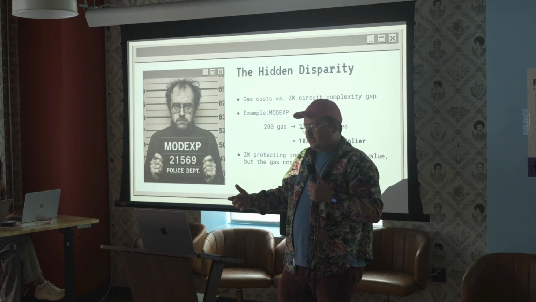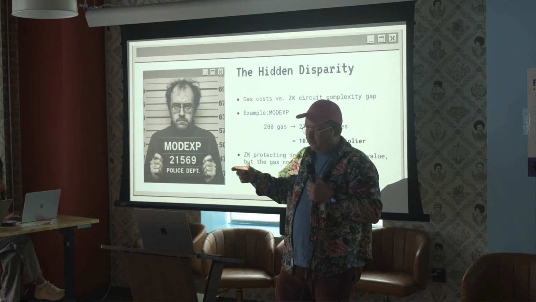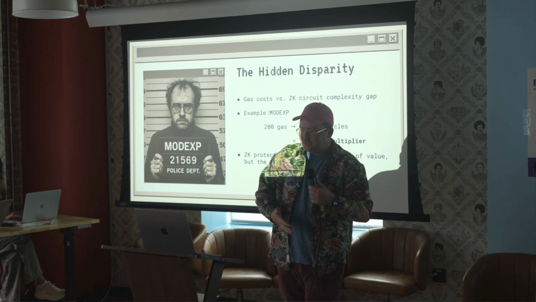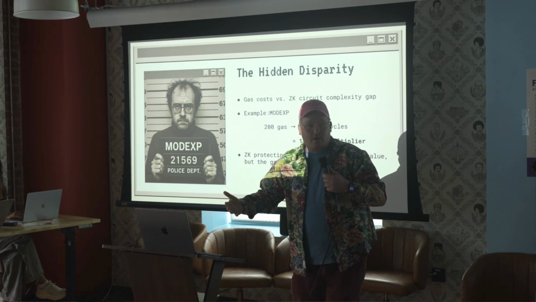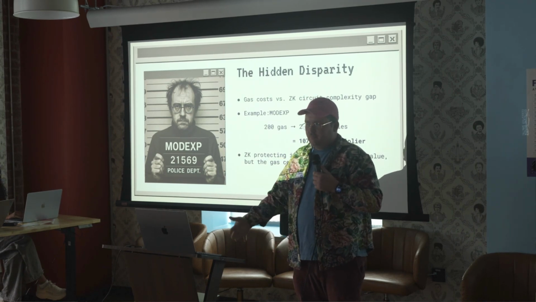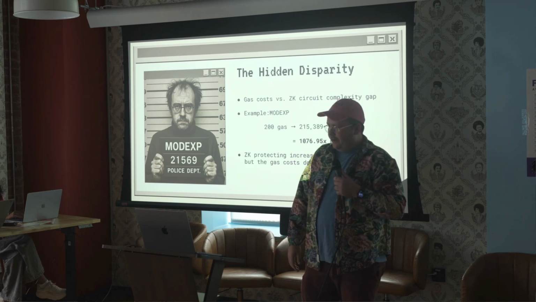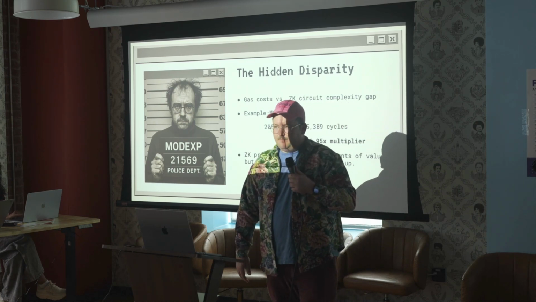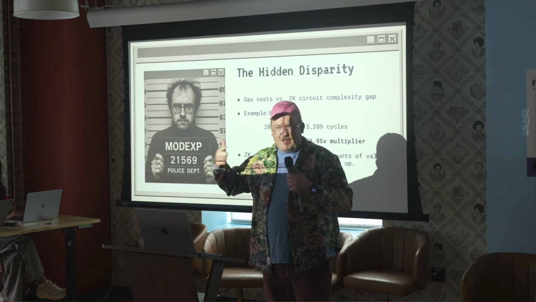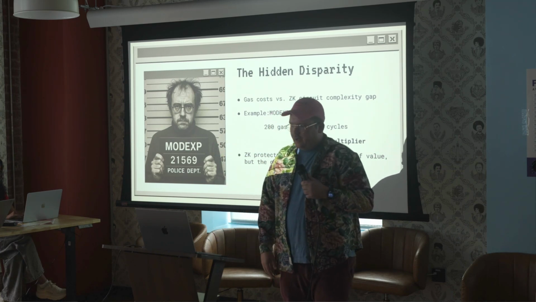Just for example, there's this opcode inside of the EVM called modexp, which costs 200 gas, and it results in about 200,000 cycles in the SP1 zkVM, which is what I mostly use for research. That's a 1000x multiplier here, and if you're doing the math in your head, this could be a problem.